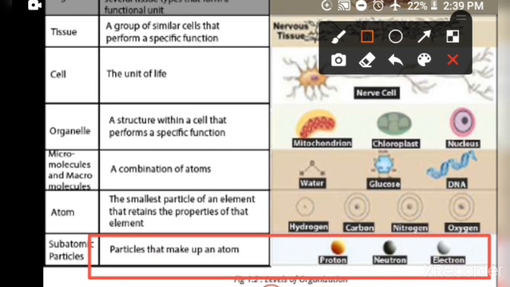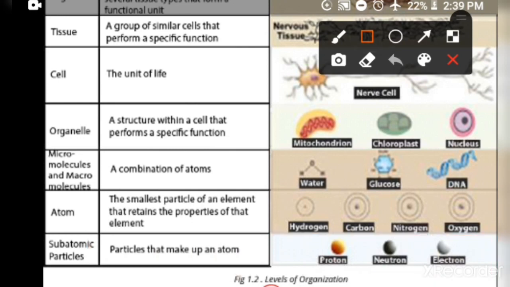Now we will say that atoms may combine in specific ways to form molecules, and these molecules could be micromolecules and macromolecules. It means the smallest ones are considered micromolecules, while the largest and complex ones are considered macromolecules.